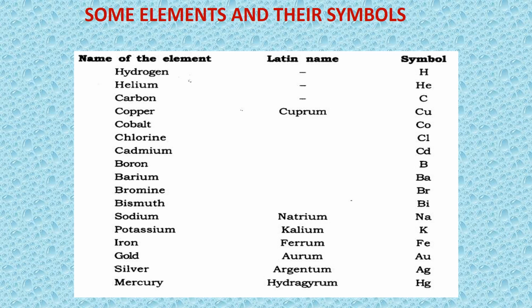Sodium, natrium, Na. Potassium, kalium, K. Iron, ferrum, Fe. Gold, aurum, Au. Silver, argentum, Ag. Mercury, hydrargyrum, Hg. So these symbols are from the Latin names. These are only a few elements I have explained. There are many more like hydrogen H, aluminium Al, argon Ar, barium Ba, and so on. As you study, you will come across different symbols. Hope you understood.